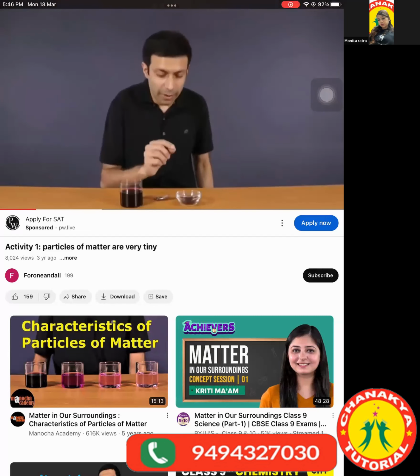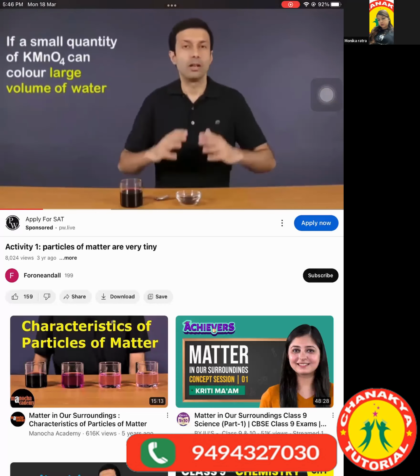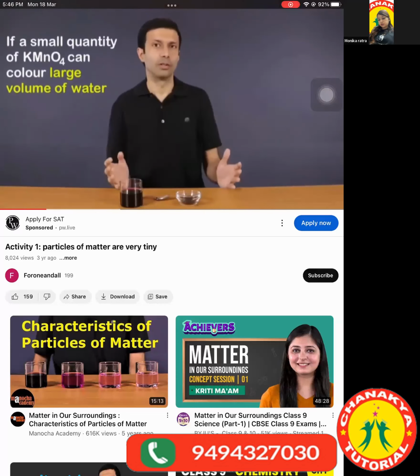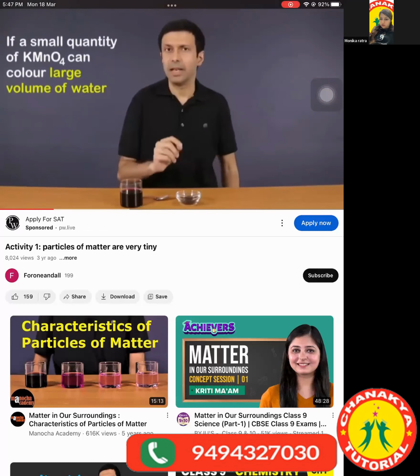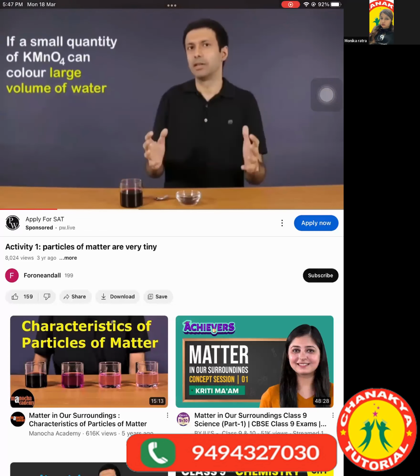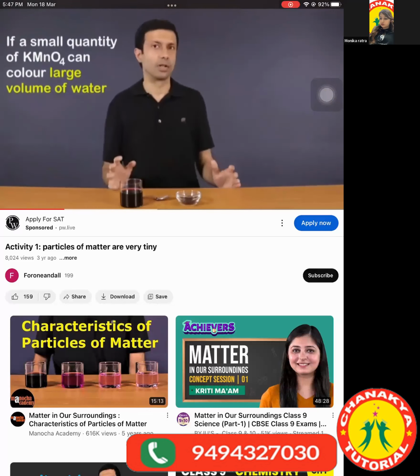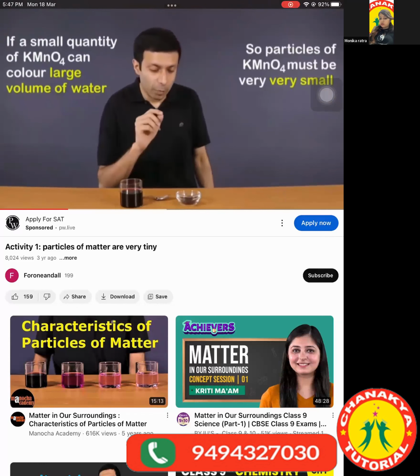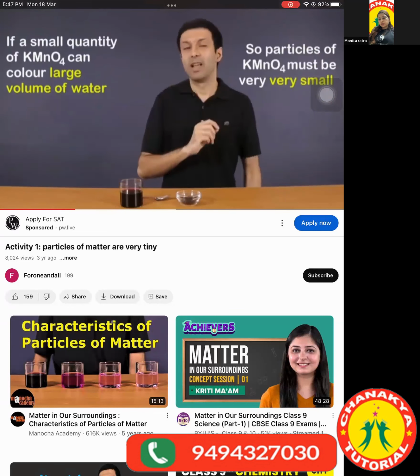Now if we can show that a very small quantity of potassium permanganate can also color a large volume of water, then that means that these crystals must be containing millions and millions of particles that get spread on dissolving and color the water. So the particles of potassium permanganate must be very, very small.